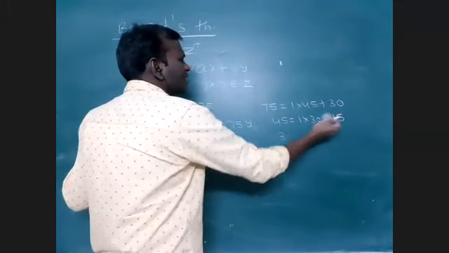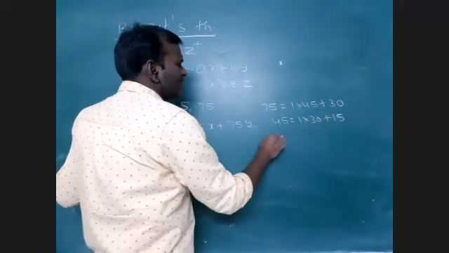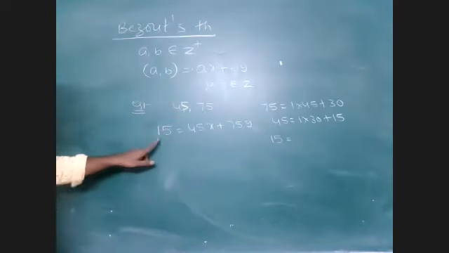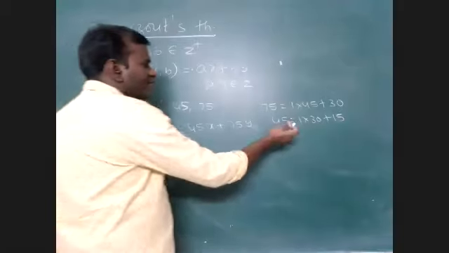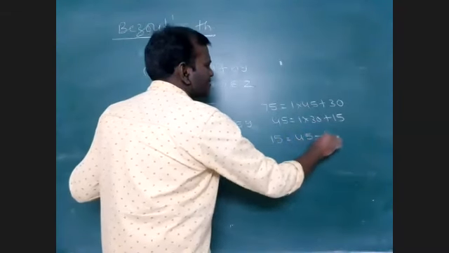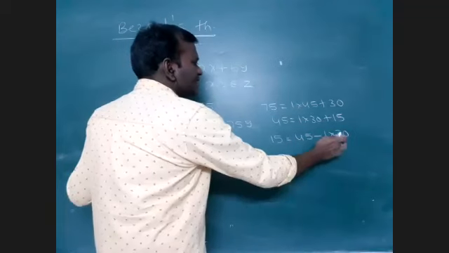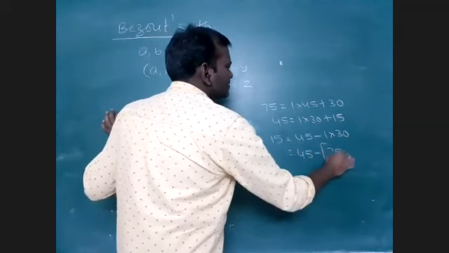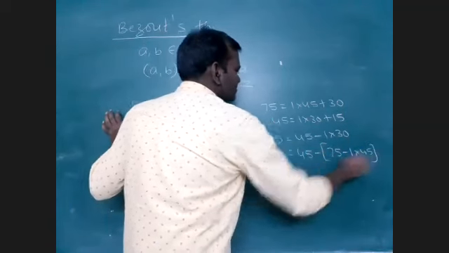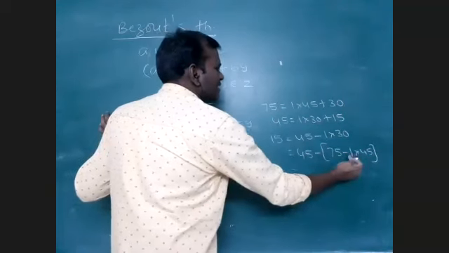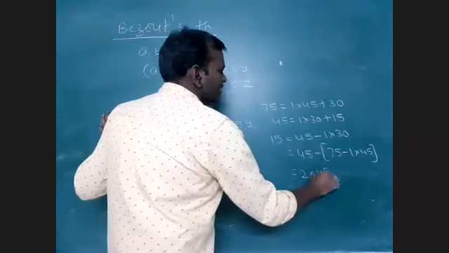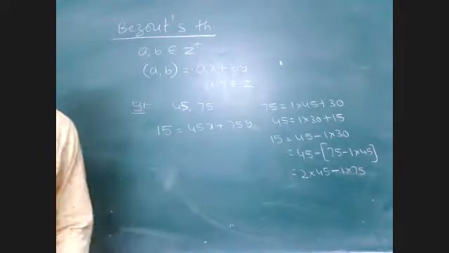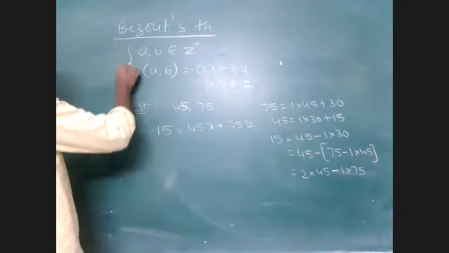And 30 can be written as 2 into 15. So the GCD is 15 here. 15 can be written as 45 minus 1 into 30. In place of 30, I can write 75 minus 1 into 45. So that means 2 into 45 minus 1 into 75. Am I right or not? 90 minus 75 is 15. So this is the Bezout identity.